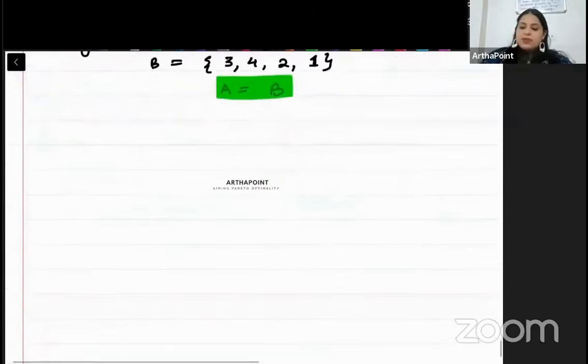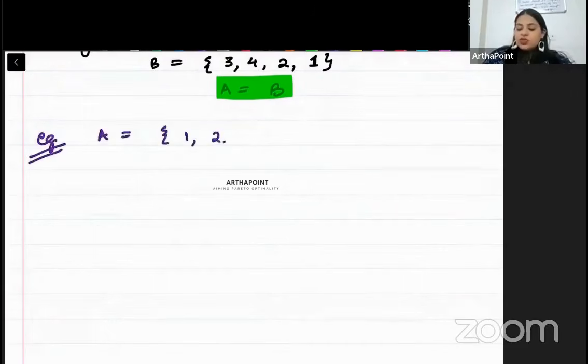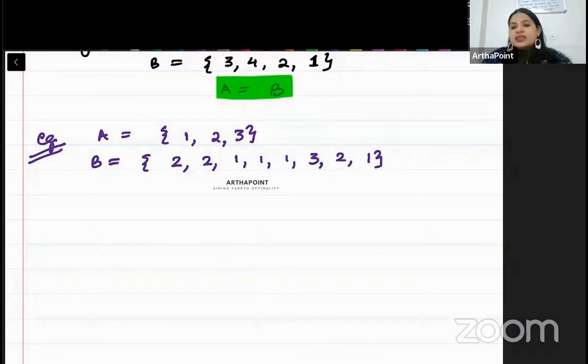Achha, take another example and tell me whether they are equal or not. Now what I'm doing is I'm saying A is 1, 2, 3 and B is 2, 2, 1, 1, 1, 3, 2, 1. Are these equal or not? The answer is yes. Beta, a set contains unique elements.